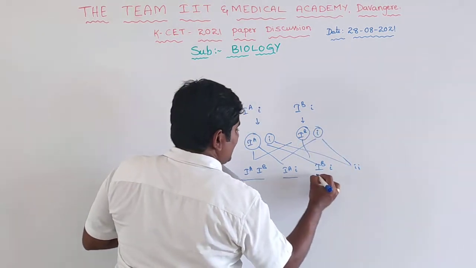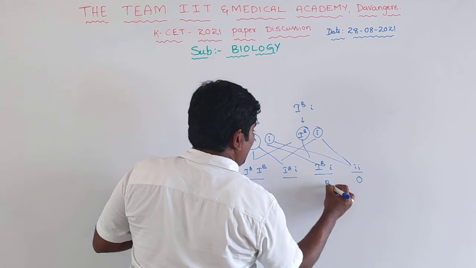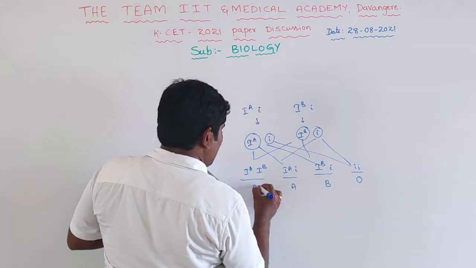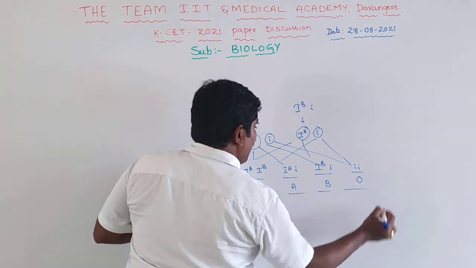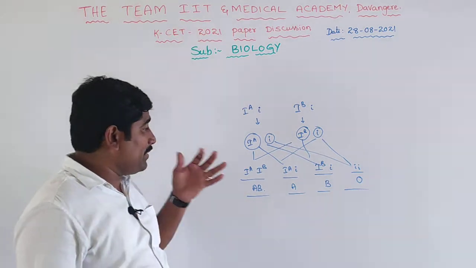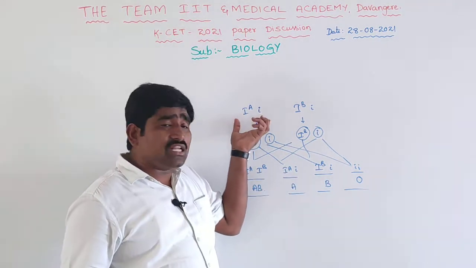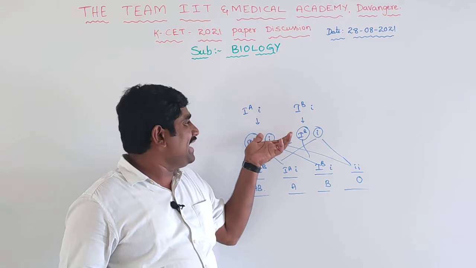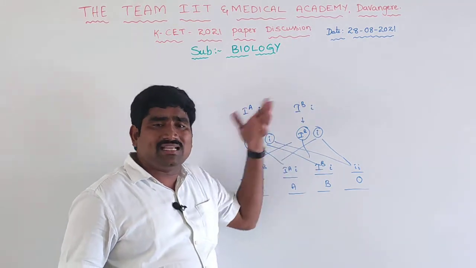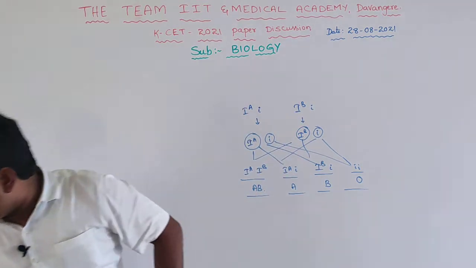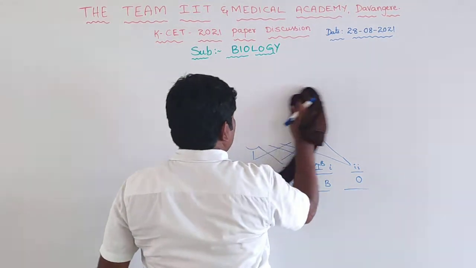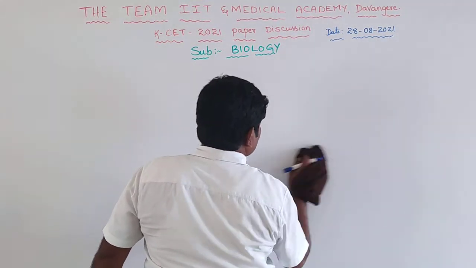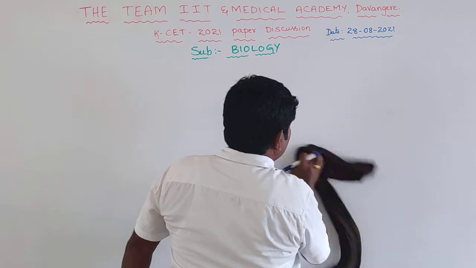So there is a chance of all the types of blood groups. Understanding or no? Whenever the parents are heterozygous A and heterozygous B, there is a chance of all the types of blood groups. Clear? Then next.